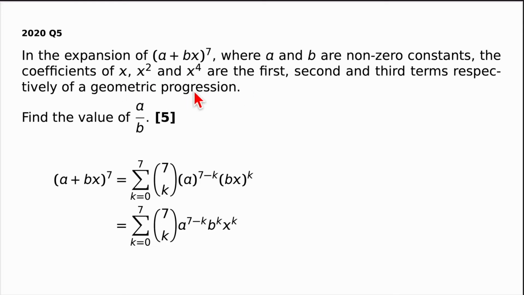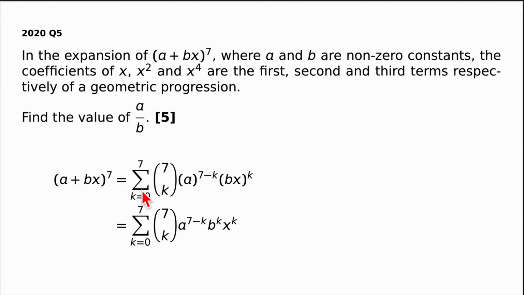We'll get to that in a second, but first of all, let's see what the coefficients of x, x squared, and x to the power of 4 are for this. Oh, and the question actually asks, find the value of a over b, and it's 5 marks, so it's a big question. Well, expanding (a + bx)^7 using the binomial expansion, we can write